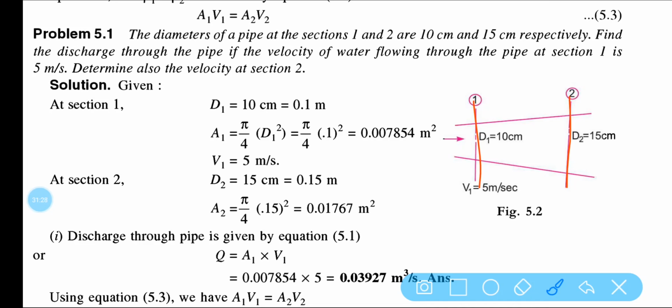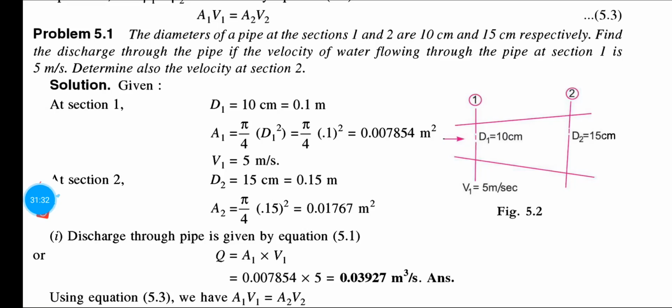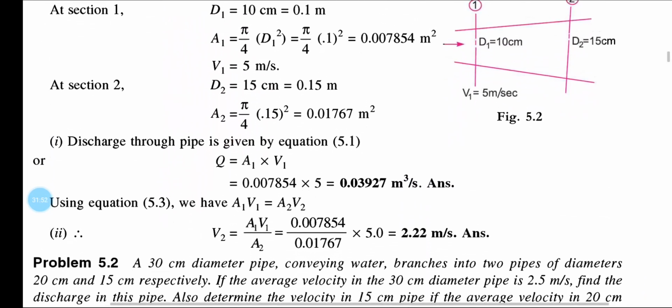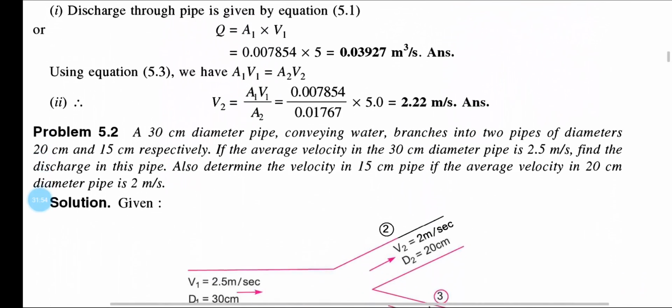Determine the velocity at section 2. Here the diameter d1 is given, so you can find the area, v1 is given, and d2 is given also, so area a2 you can find out. Now you know that the discharge is equal to area into velocity, so you can easily find the discharge.